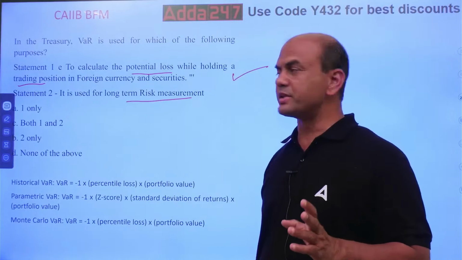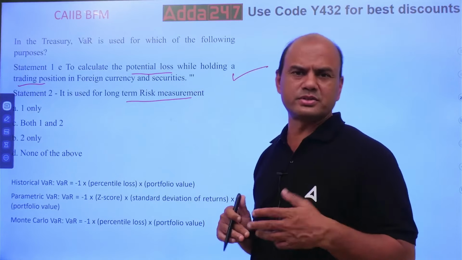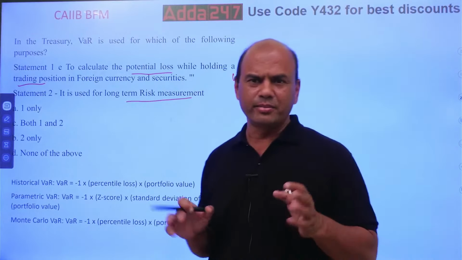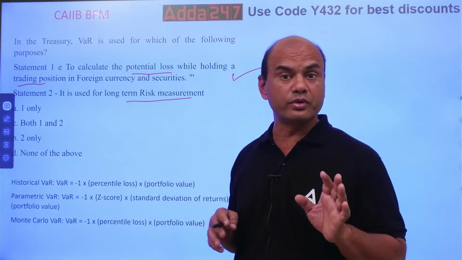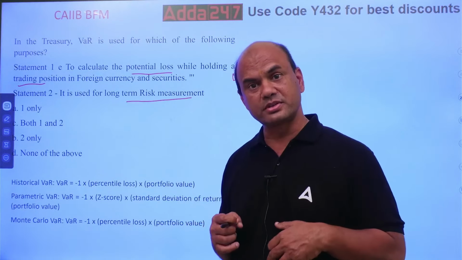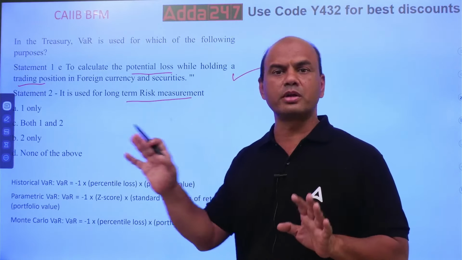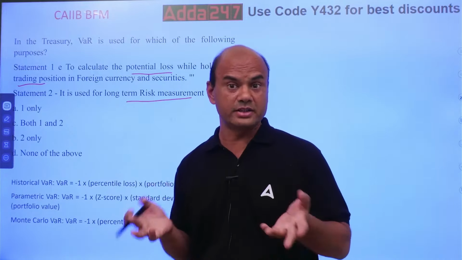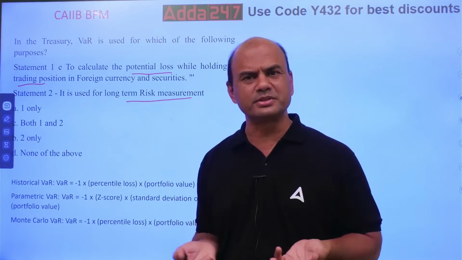Long term risk management cannot be done using VAR, but nowadays we have models for that also. Practically, 90% of times VAR is not used for long terms. But we have to go as per your books. As per the books, VAR is available for long term also. Theoretically everything is possible.